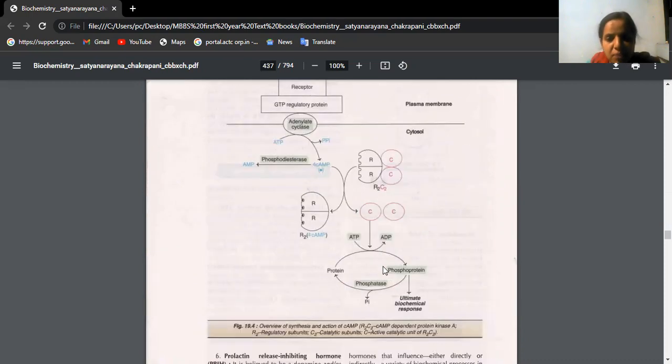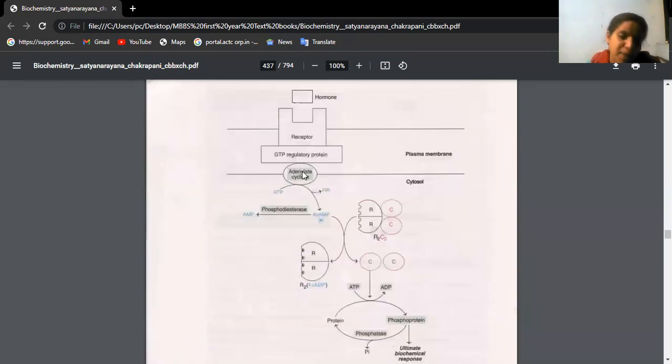The hormone has successfully entered the cytoplasm and it has used energy. Unlike group 1, which enters directly through the receptor, here, to enter the cytoplasm, it requires energy, utilizing GTP. Once this GTP regulatory protein is working, we see a series of steps: ATP is converted to cyclic AMP, releasing high energy phosphate. Adenylate cyclase is the enzyme acting. Cyclic AMP is also called the second messenger, which is then converted to AMP by phosphodiesterase.